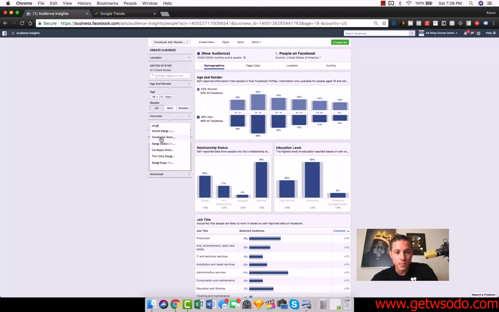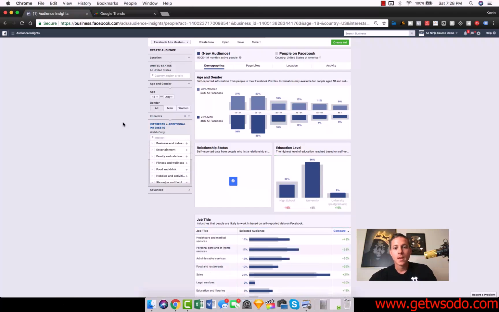And we can see that there's a number of different pages here. So we're just going to choose the first one. We're going to choose Welsh Corgi. And now look at what's happened, right? Instead of 54% women, once we're targeting people who are interested in corgis, now 78% of the people who have expressed interest in Welsh Corgis are women. Only 22% of people who are interested in Welsh Corgis are men.